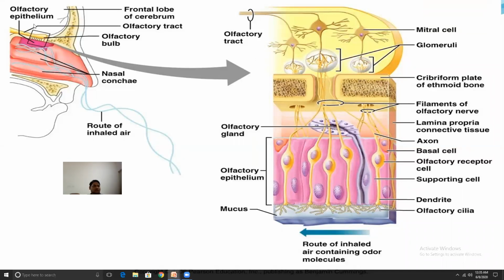Look here, this is the olfactory epithelium and this is the olfactory bulb. Nasal concha, frontal lobe, olfactory tract. Look here, this is the olfactory tract and this is a mitral cell and these are glomeruli. Filaments of the olfactory nerve, lamina propria of connective tissue, axon, basal cell, olfactory receptors, supporting cell, dendrites and olfactory cilia.